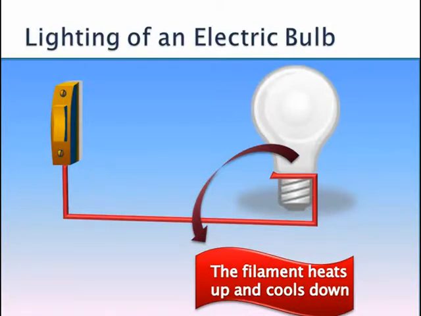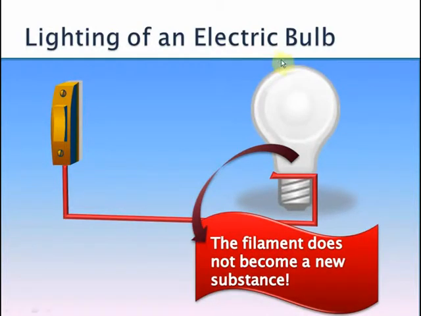When I press the switch to light a bulb, the filament inside the bulb gets heated up and it produces a lot of light. That's the light we generally see when a bulb lights up. When we switch off the bulb, the filament cools down again. The interesting point is that the filament remains the same. No new substance is being formed. That's the reason the lighting of an electric bulb is a physical change, because the filament does not become something else. It remains like a filament.